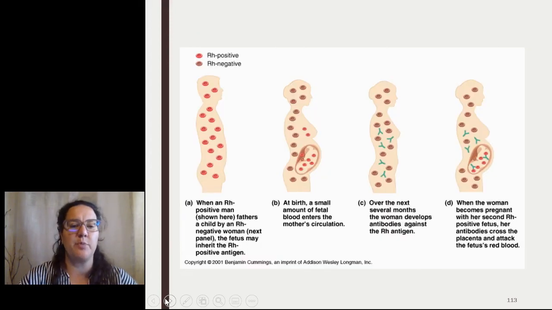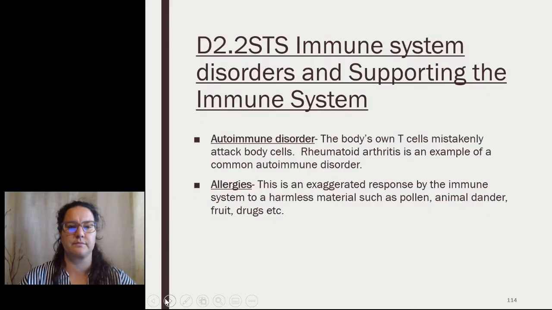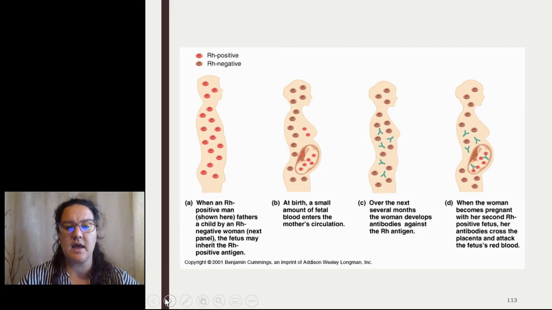So this happens if we have an Rh positive man who fathers a child with an Rh negative woman. Once the woman's blood comes in contact with the fetal blood, she starts to produce antibodies against the Rh antigen. And this can happen if she bleeds early in pregnancy, or if their blood mixes during delivery. So if the woman becomes pregnant with a second Rh positive fetus, her antibodies cross the placenta and attack the fetus's red blood cells. To prevent this, women will get a shot in pregnancy known as the RhoGAM shot, which will prevent the antibodies from developing as rapidly.